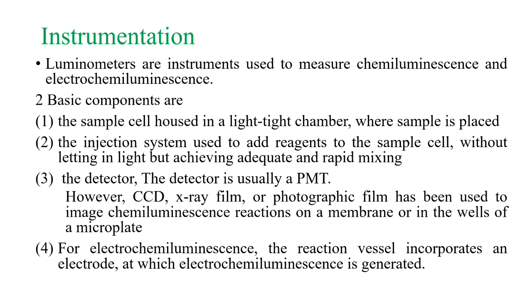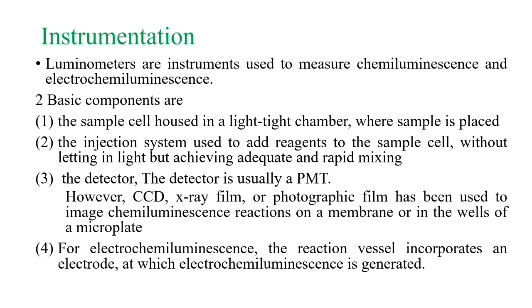There are basic components of a luminometer. First, the sample cell, which is housed in a light tight chamber where the sample is placed. Because in luminescence only a small amount of light is produced, it may be interfered with by other light. That's why the sample cell is housed in a light tight chamber.